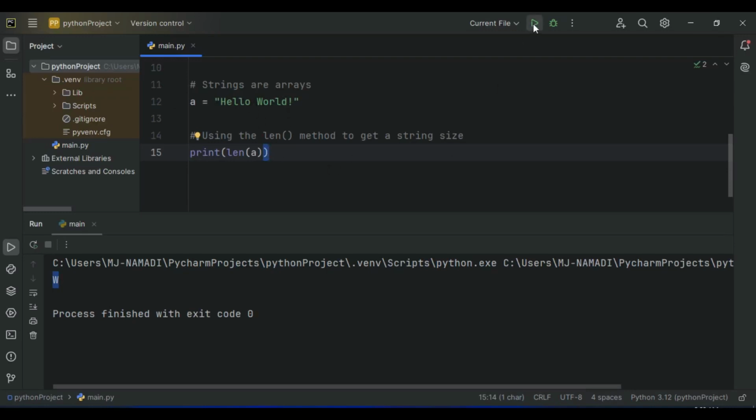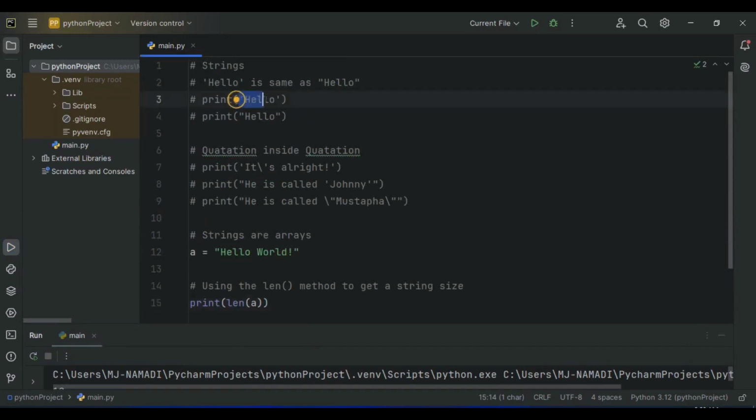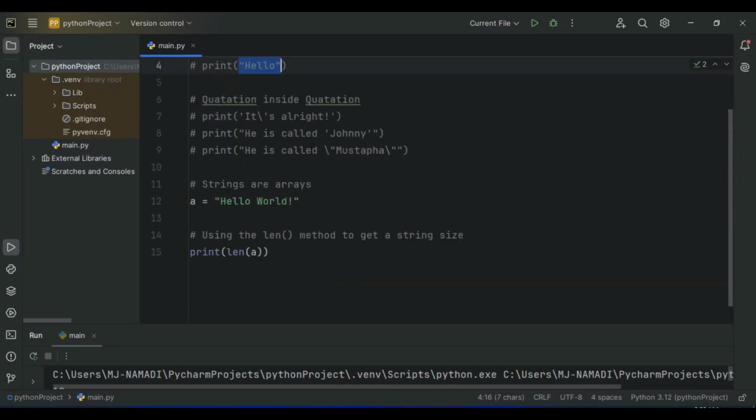So now let's go ahead and run our program, and as you can see, we have the total length of our string right here, which is 12. So friend, that will be it for this video. As you can see, we have discussed strings in single quotes, strings in double quotes, using quotation inside quotation, and also string arrays, how we can access each individual character within a string using square brackets and the index numbers, and also how to use the length function to get the size of a string.